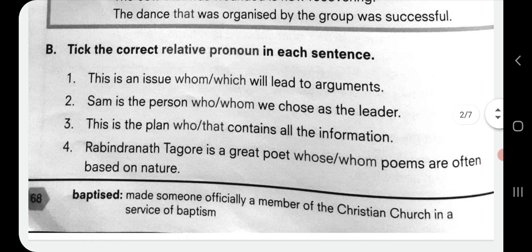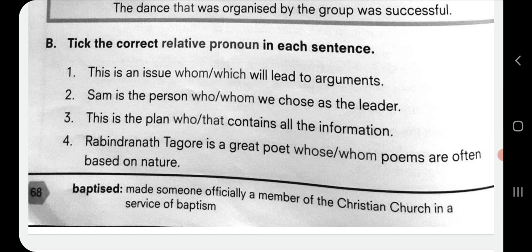Going to exercise B, tick the correct relative pronoun in each sentence. I am going to directly read the correct one. You please tick that one. This is an issue which will lead to arguments. Second one, Sam is the person whom we chose as the leader.